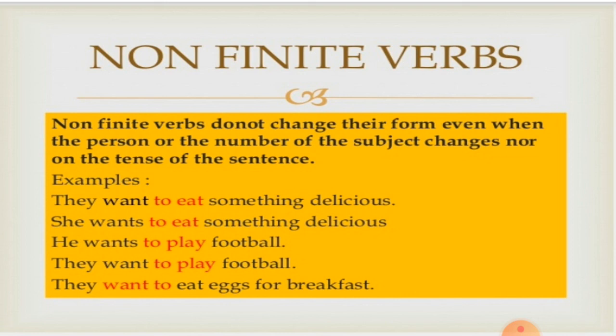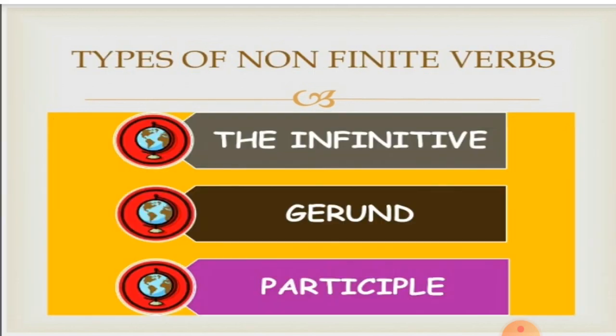They want to eat something delicious. They is plural subject. She wants to eat something delicious. She is a singular subject. He wants to play football. They want to play football. They want to eat eggs for breakfast. We see in all these five examples, the verbs to eat and to play do not change the form according to the number and person of the subject. Neither do they change according to the tense of the sentence, and therefore these are non-finite verbs.